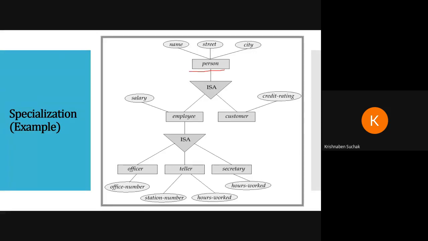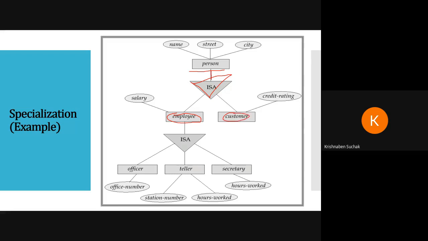Person is one entity, with name, street, and city as attributes. Now, what we are doing here is subgrouping person into different fields. The notation of this triangle is the notation of specialization. So how are we subgrouping it? Person can be an employee, or a customer also.